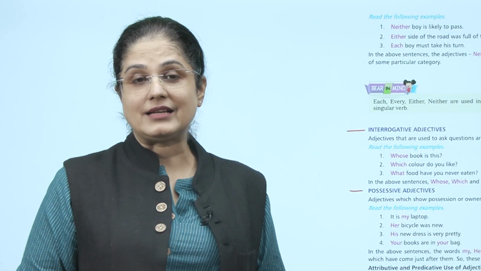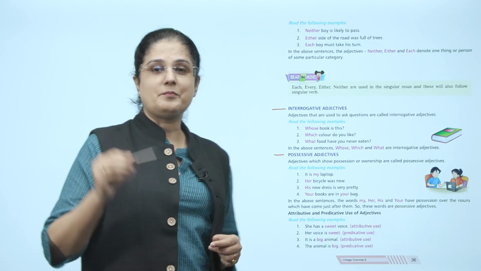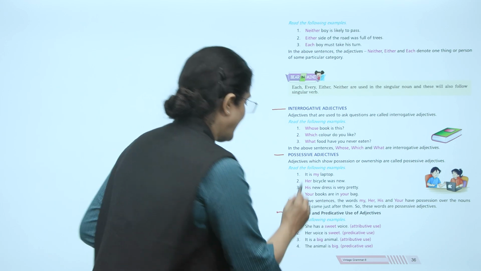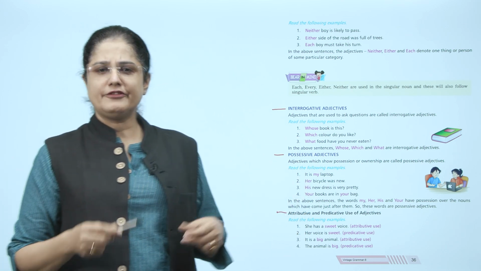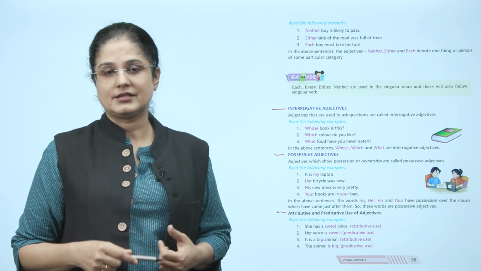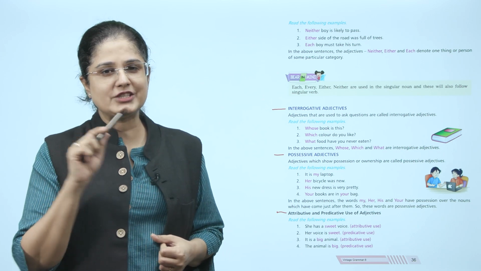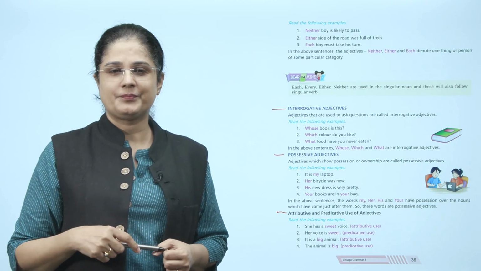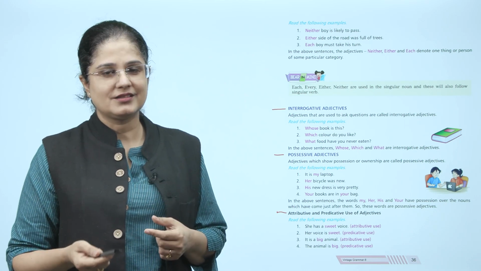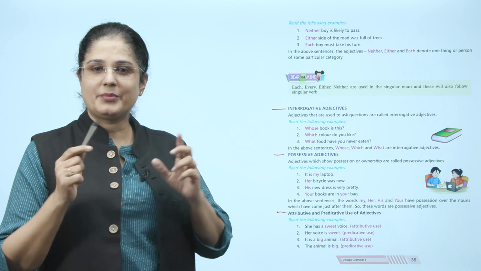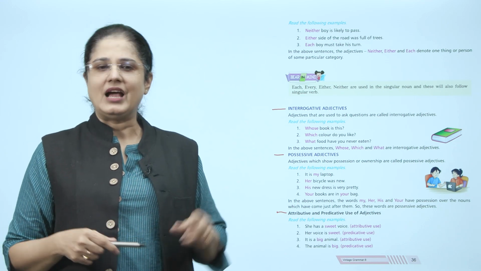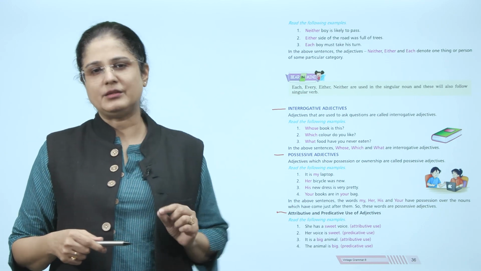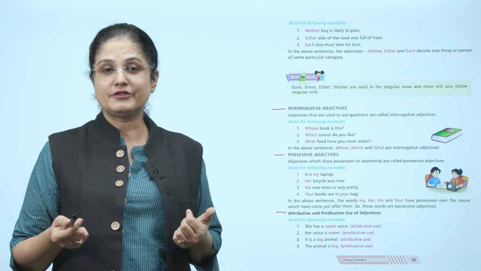Let us now look at the attributive and predicative use of adjectives. If we look at the following examples, she has a sweet voice. Here we see the attributive use. Her voice is sweet. Here we look at the predicative use. It is a big animal. Attributive use.